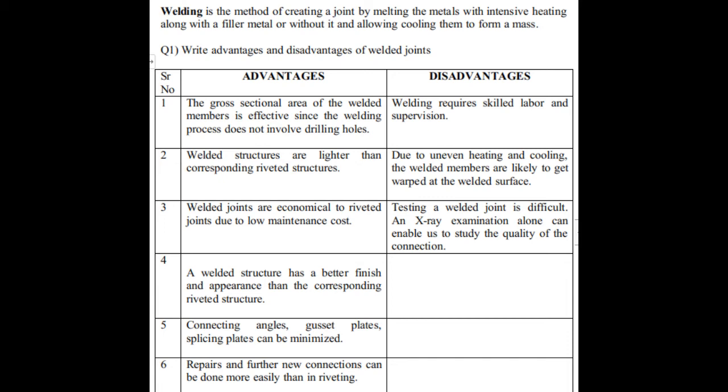Second one is due to uneven heating and cooling. As you have seen in the basic definition of welding, I have told you that welding is a method of creating a joint by melting the metals. That means intensive heating is there, and after that you are allowing it to cool down. So from here the second disadvantage comes: due to the uneven heating and cooling, the welded members are likely to get warped at the welded surface.